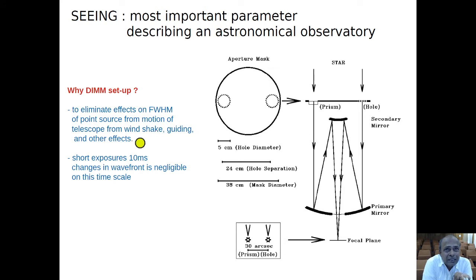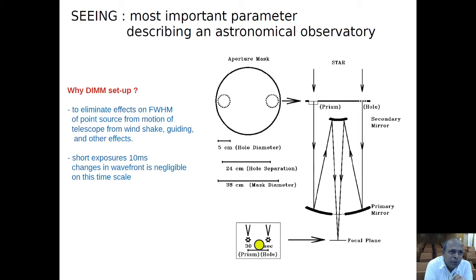This basically eliminates the effect of motion of the telescope from wind shake and guiding and other parameters when you measure the FWHM of a point source. In addition to these effects, there are effects from the Earth's atmosphere, change in refractive index and turbulence, which contribute to the FWHM of this point source.